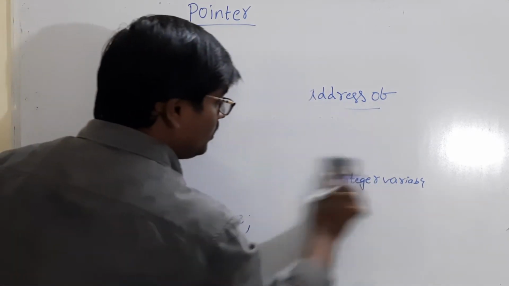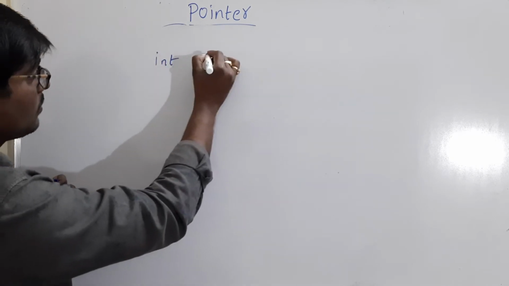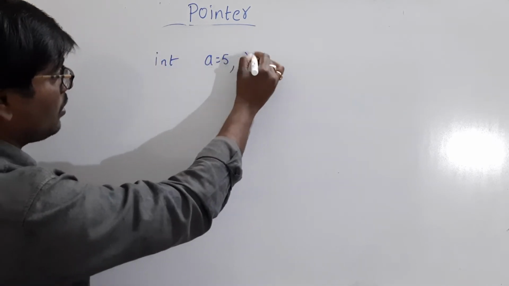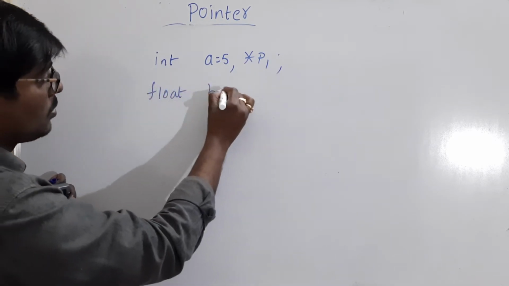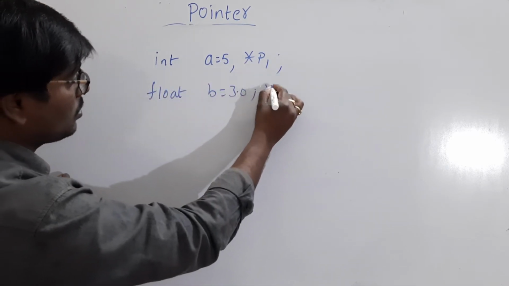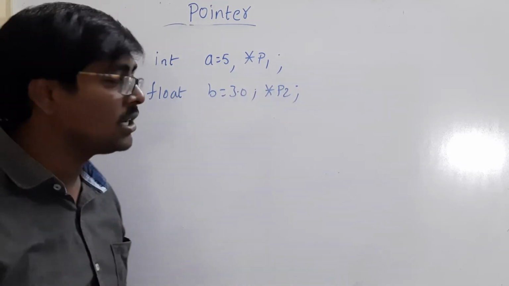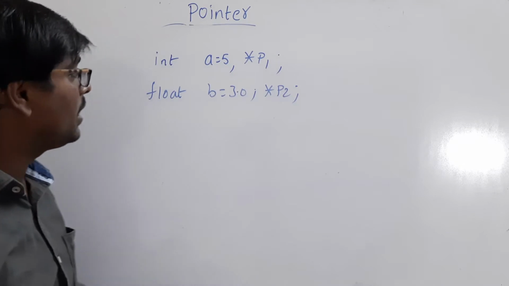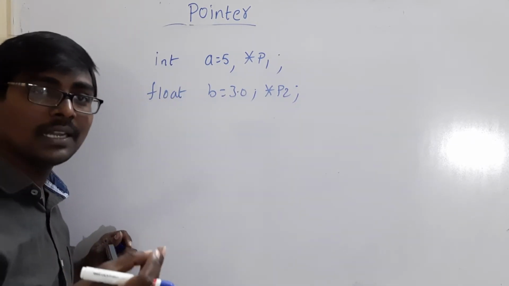For example, if you have a syntax like this, int a is equal to 5, *p1, float, suppose b is equal to 3.0, *p2. Assume I am declaring two variables and two pointers. Now, how does a pointer store the address?